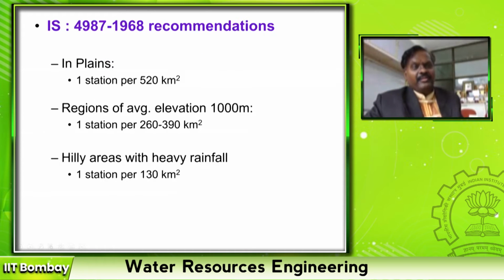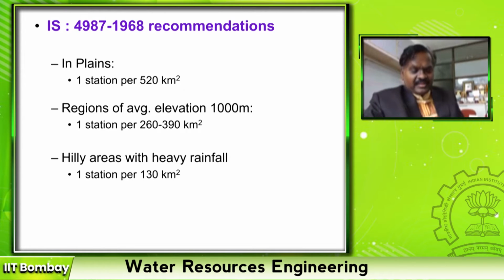But in India, we have the Indian Standard, right? IS 4987, which recommends the rain gauge network in our country. It says that in plains, 520 square kilometers, one station is enough. For average elevation up to 1000 meters, 250 to 400 square kilometers. That means it reduces to half of plains. In very heavy hilly regions, it is half of that average elevation. That means one station per every 130 square kilometers.